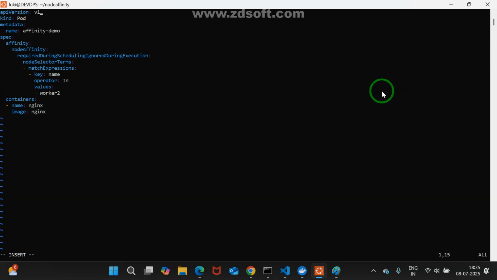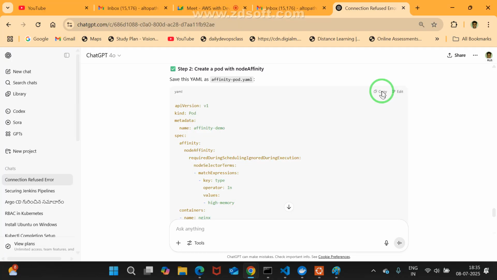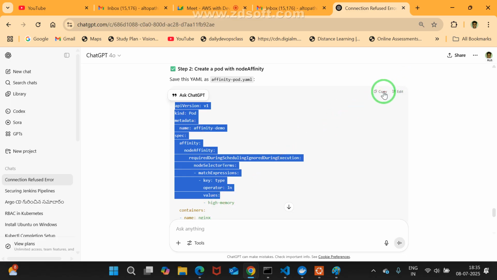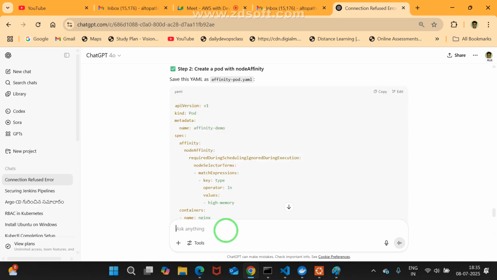Now, what I want to create is actually a pod, right? If you go with a pod, what is the problem? Only one pod you can create. Our intent is what? You need to go with the deployment. Simply I make a little bit of changes. Copy, paste it, enter. Update my code for deployment with 5 replicas.